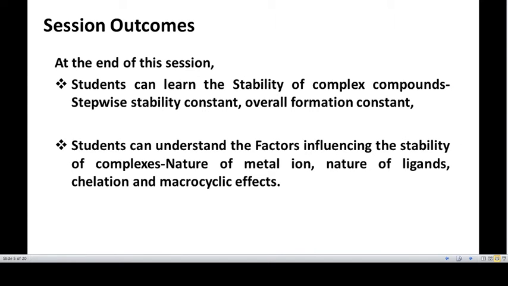The outcome of the present session is that one can understand the stability of complex compounds and how to understand the factors influencing the stability of complexes.